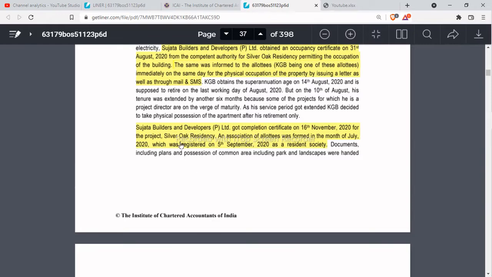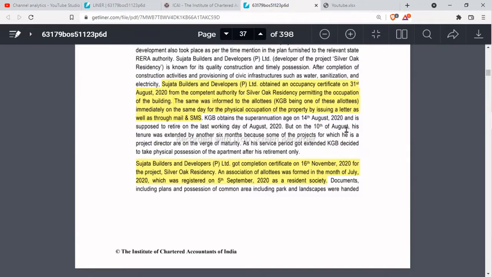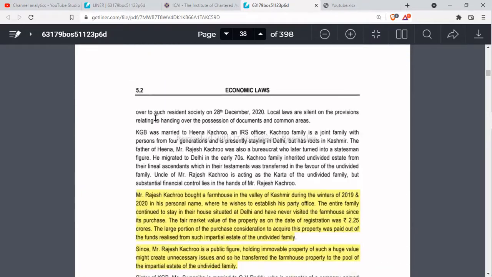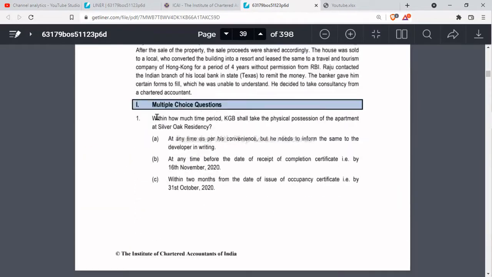So in the given case of Silver Oak Residency, we have to see when the occupancy certificate was issued. Sujata Builders obtained an occupancy certificate on 31st August 2020 from a competent authority. So within 2 months from 31st August comes to August, September, October. Let's see what the various options are.